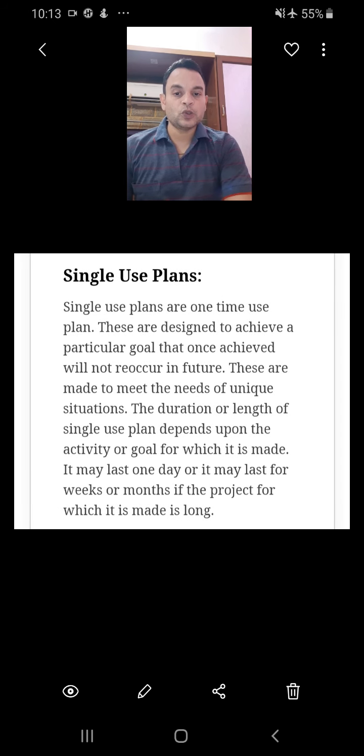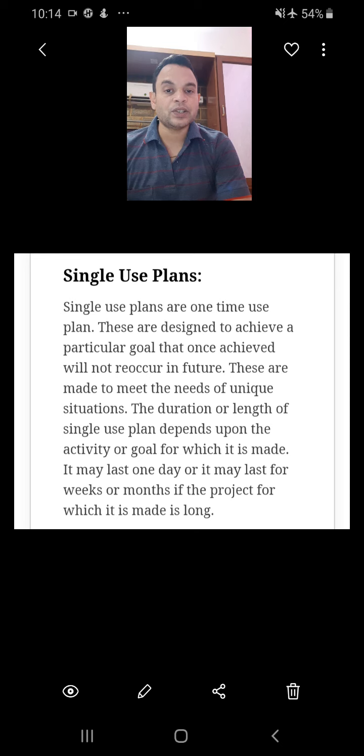One is single use plan. Single use plan means it is a one time use plan, or we can say it is like use and throw. Say for example, a builder has a 1,000 square foot area and he has to make a tenement, so he will design the structure accordingly. Once the tenement is made, that plan is of no use, so that is known as single use plan. It is specially used for one purpose or for a unique situation.